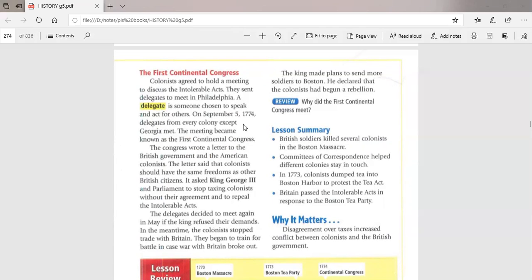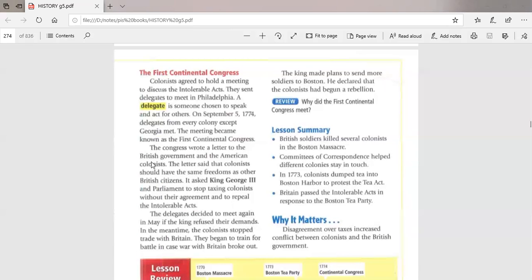So on September 5, 1774, these representatives from every colony except Georgia met together. By the way, this meeting was called the First Continental Congress. What did the representatives do in this meeting?